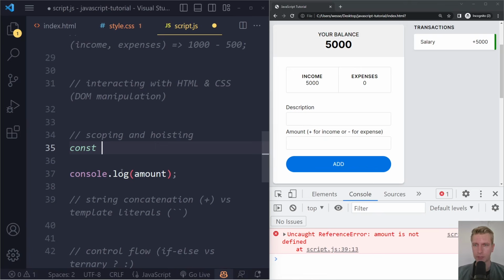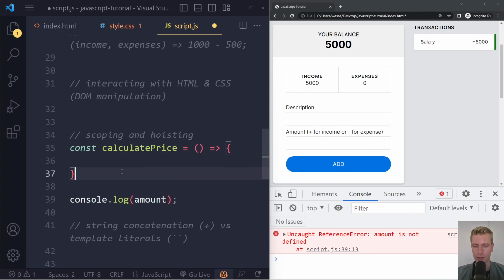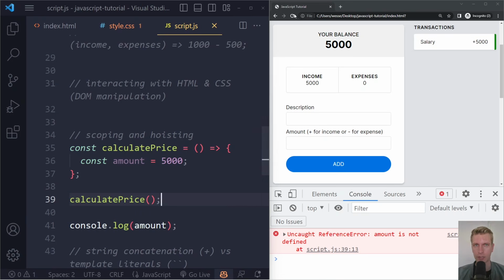So same with arrow functions, calculate price. If I have an arrow function here, const amount is 5,000. Even if I call the function here, I cannot access it out of there, right? Because it's scoped to this. Actually, it's in line with your intuition, right? It makes sense. Save here, refresh, we still get this error.